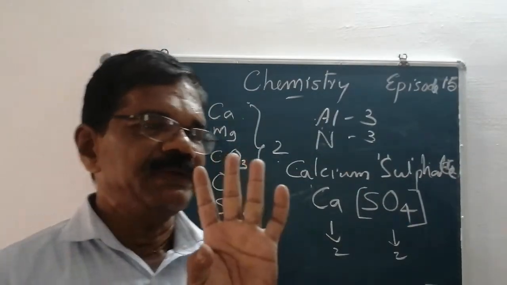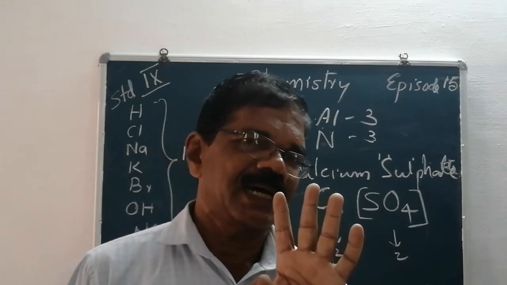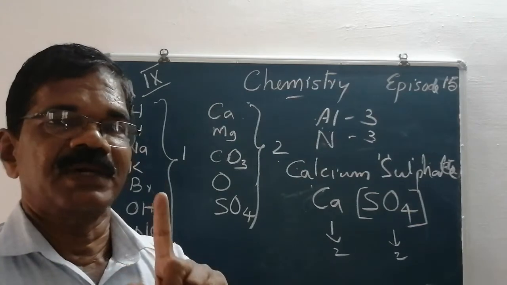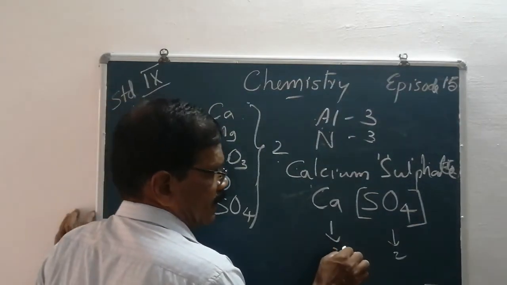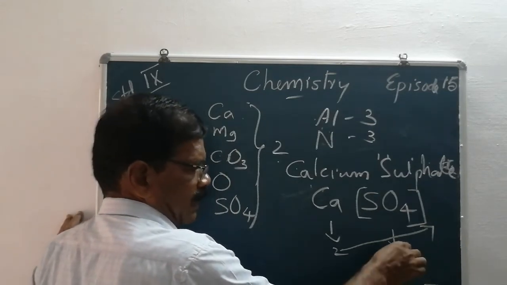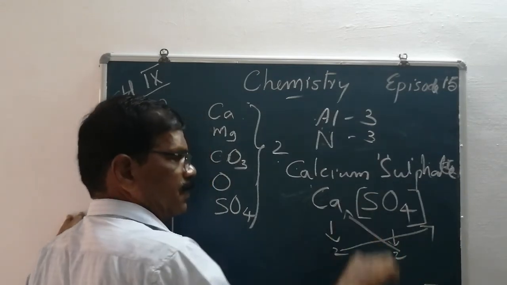The second thing is to write their valencies just below the symbols. The third thing you have to do is interchange the valencies. The valency of calcium is given to sulfate and the valency of sulfate is given to calcium.